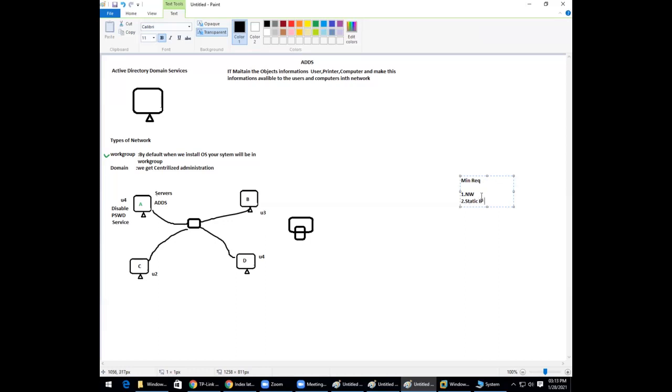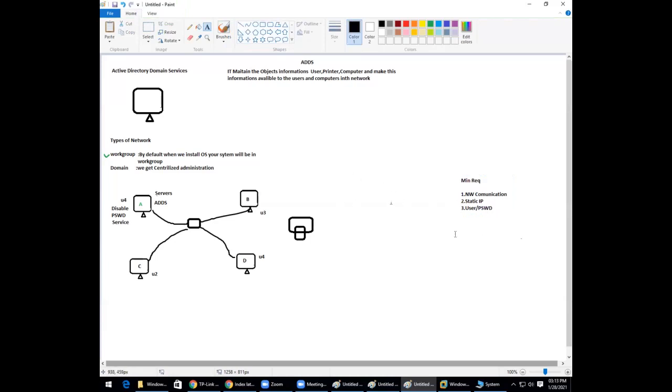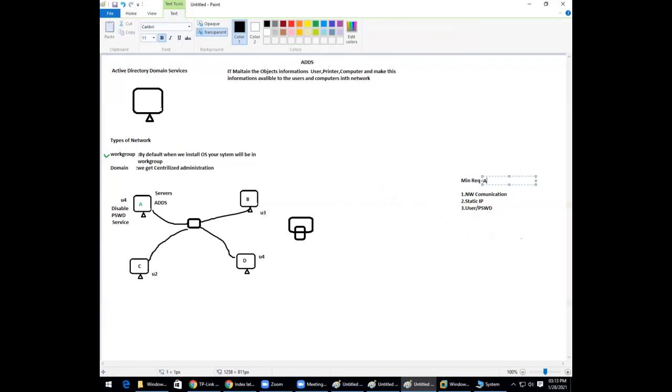Whenever I say network, that means there should be communication. And static IP. Then what else do we require? We require a username and password. That is a common thing, right? Now let us go and try to configure this ADDS on our computer.